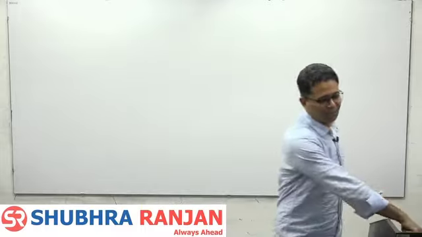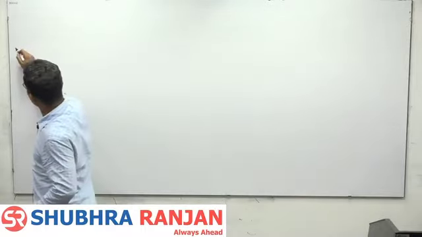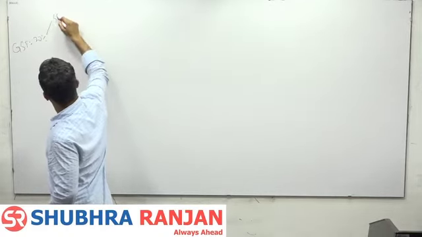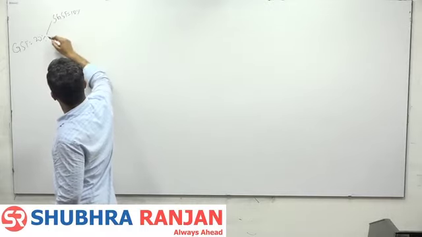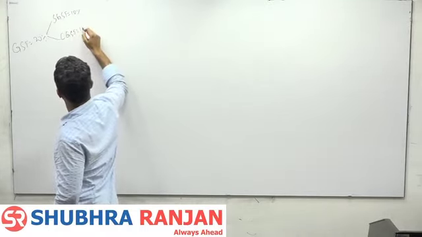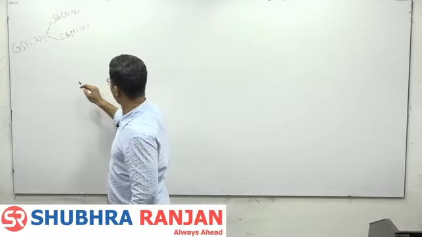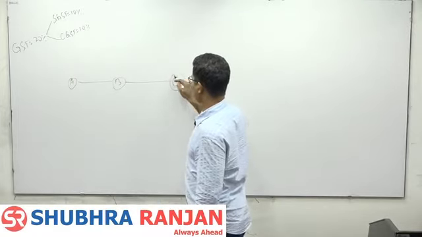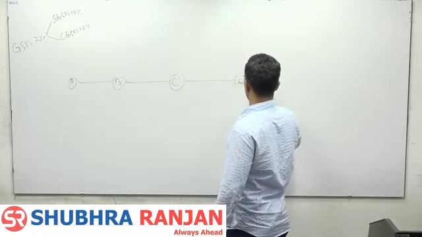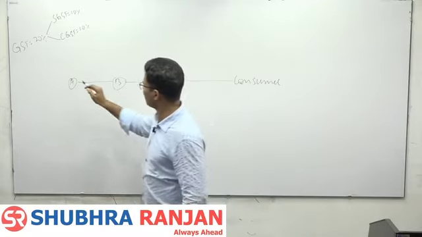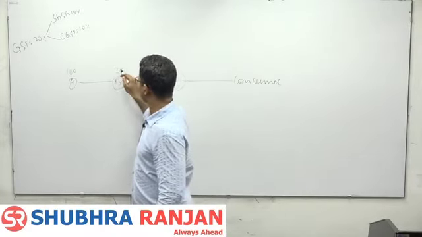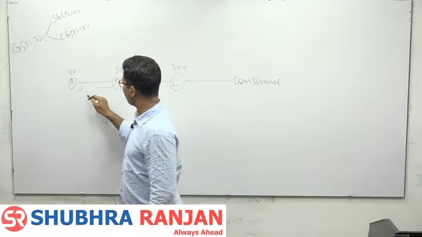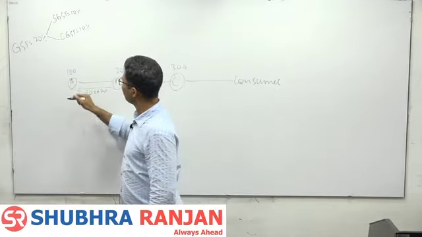So let's take an example of GST. Suppose GST is 20%, SGST 10%, CGST 10%. So B will pay 100 plus 20, na?